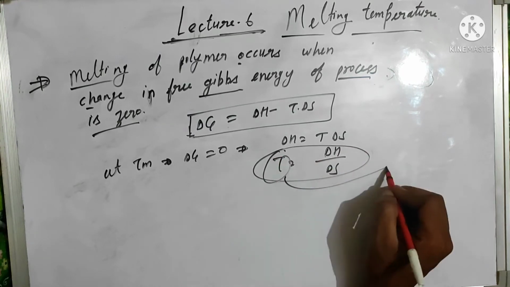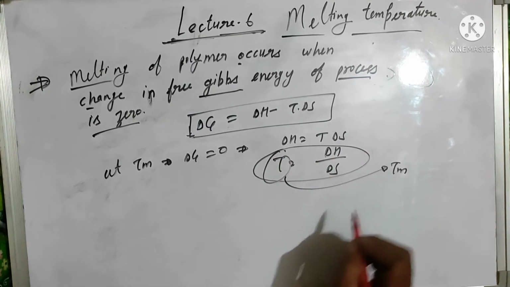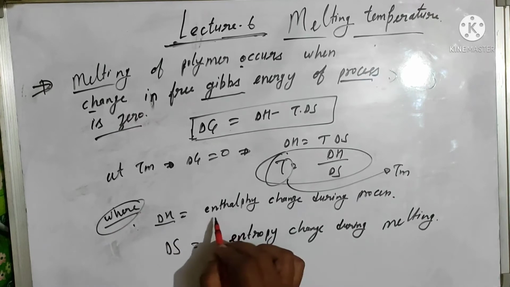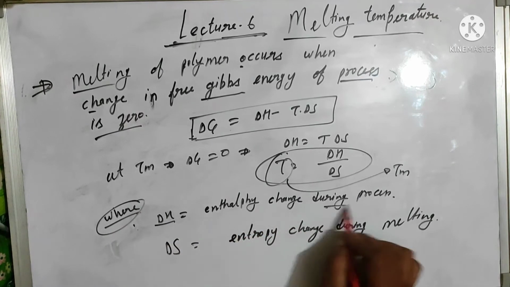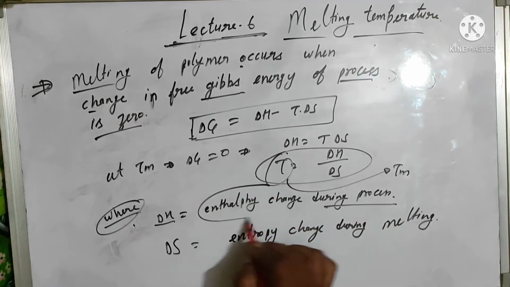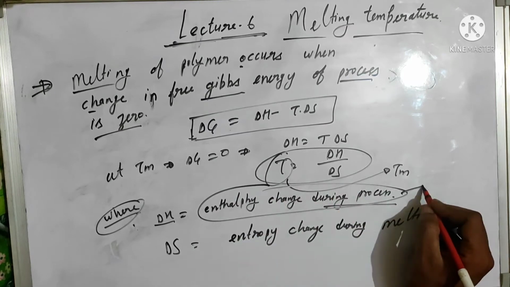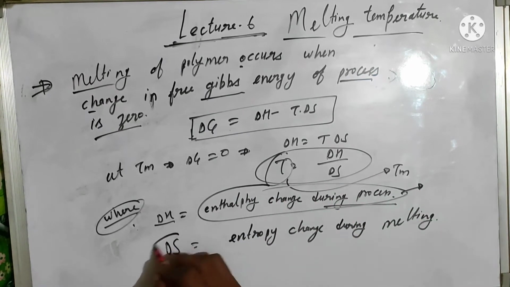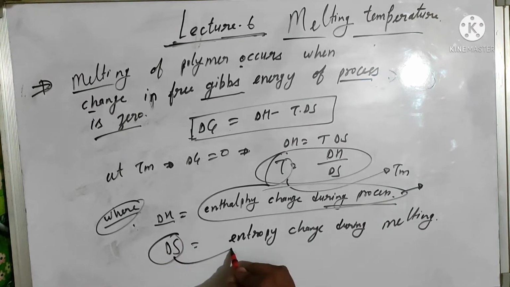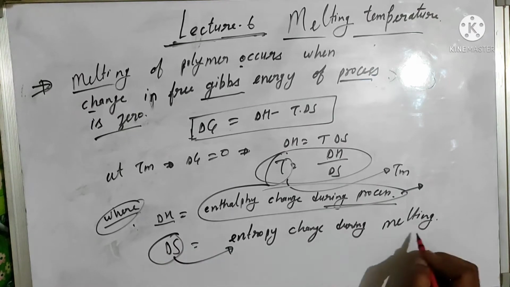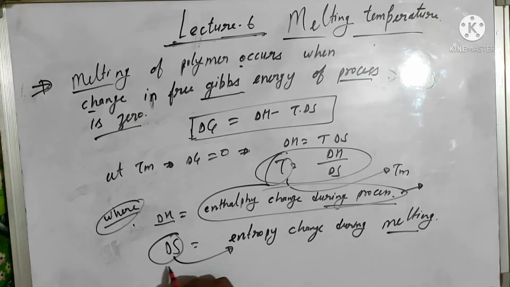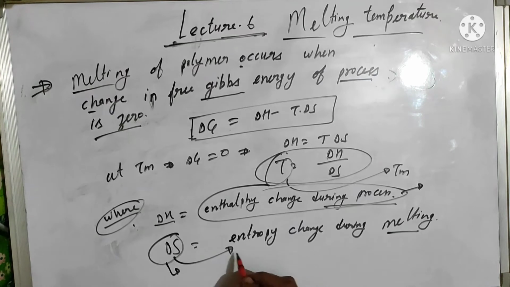Then this temperature is known as the melting point, where delta H is the change in enthalpy during the process, and this delta H represents the change in the cohesive energy between the solid and liquid state. Delta S represents the entropy change during melting, and this delta S represents the change in order from the solid to the liquid.